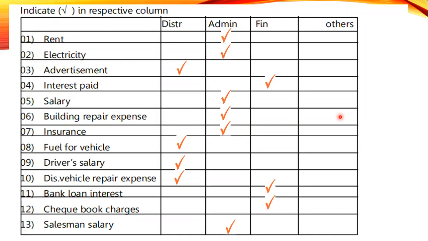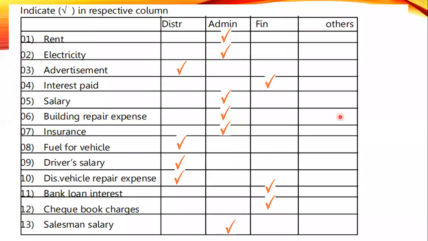One student says 10 and 7. Number 7, insurance, administration is correct. Number 10, distribution vehicle repair expense; the name itself says distribution, so that is correct. One says 9. Number 9, driver salaries, distribution; the driver works in the vehicle. Some say wrong, everything wrong. The 7th one is wrong? Insurance is correct, it's not wrong.